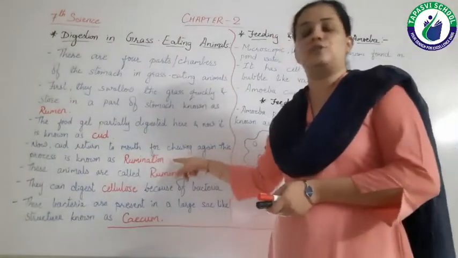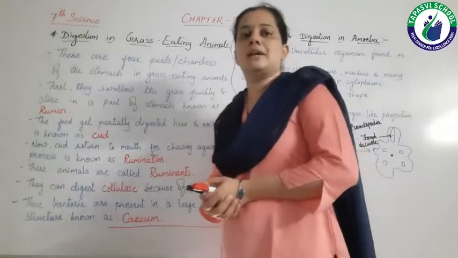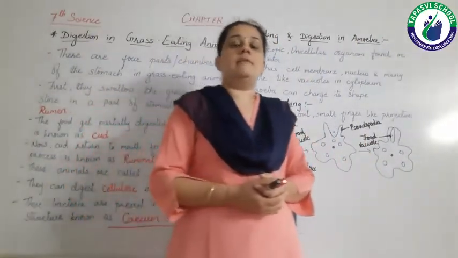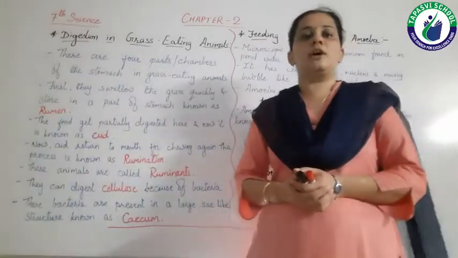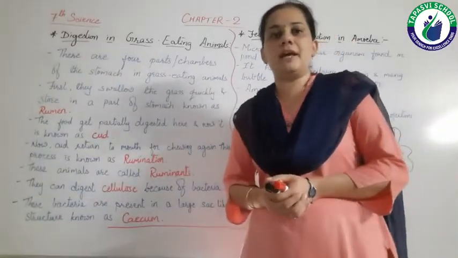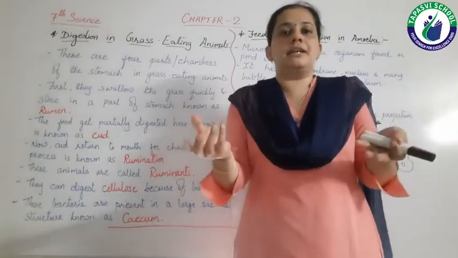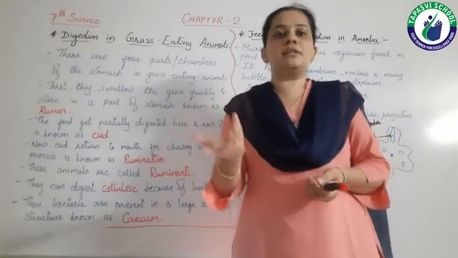This process is known as rumination. You might have seen some cattle like cow and buffalo. When they are sitting under the tree, they are just chewing. And we were surprised, where is the food? Here there is no grass, yet the cow or buffalo is chewing something.